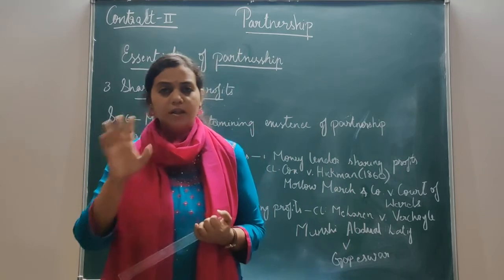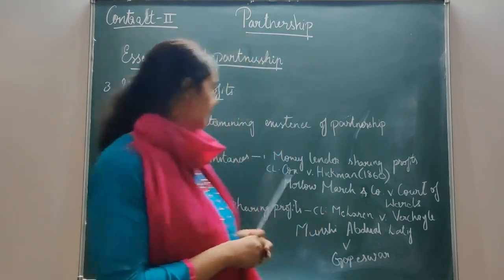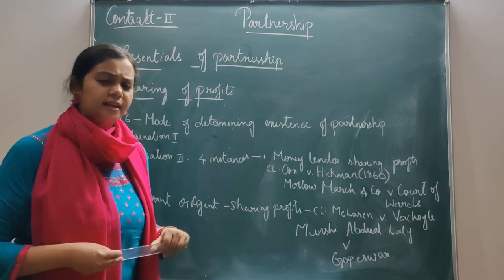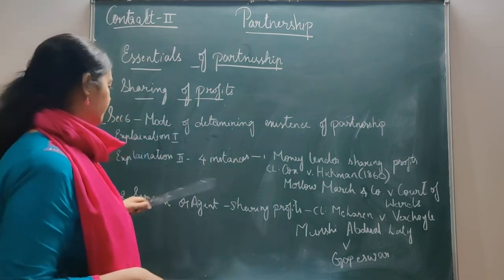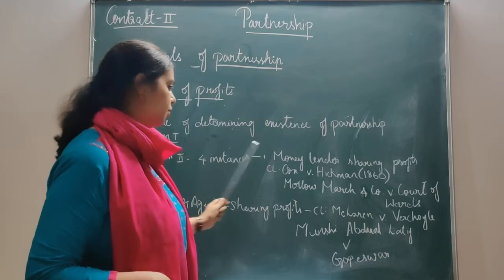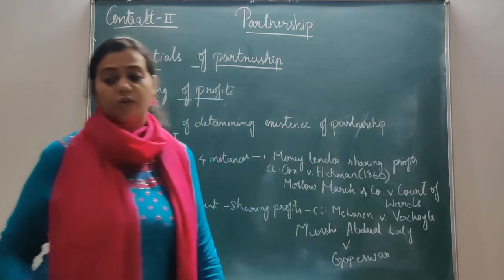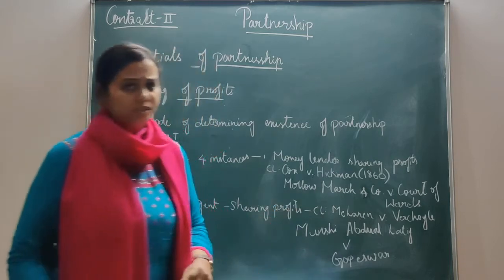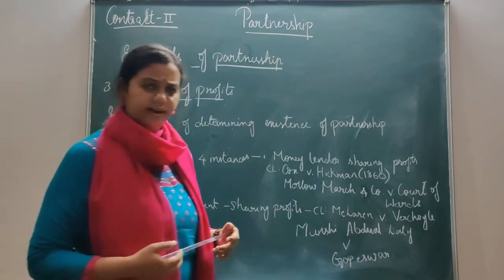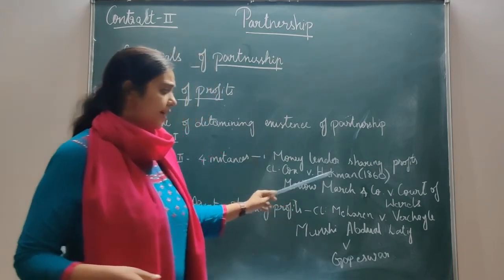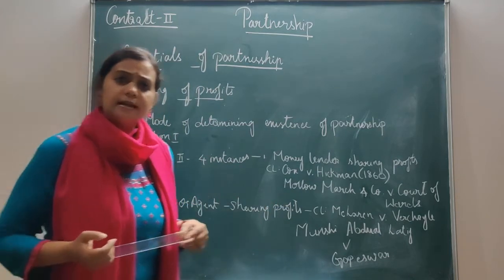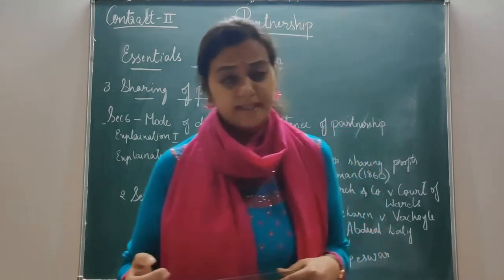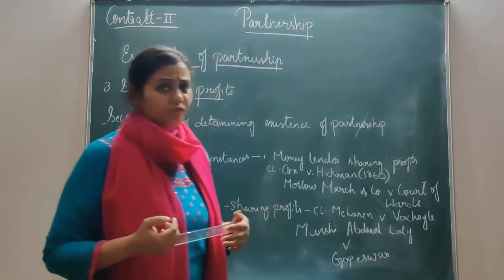Now, all these instances you got to know under section 6. Let's go one by one and see whether they can become partners or not. The first instance under explanation 2 is money lender sharing profits. You know who's a money lender, who's giving money as a loan, right? So now we'll directly go to this case law so that it will be clear whether the person who is lending money can become a partner of a firm.